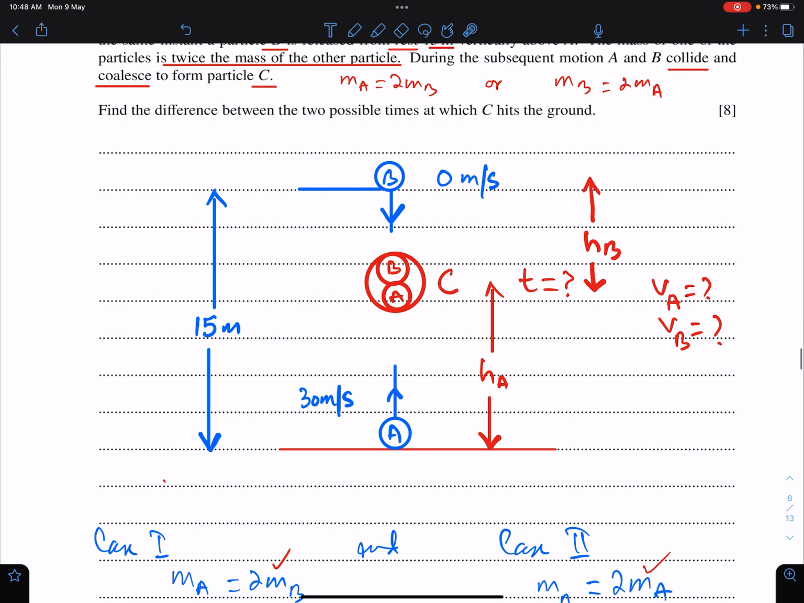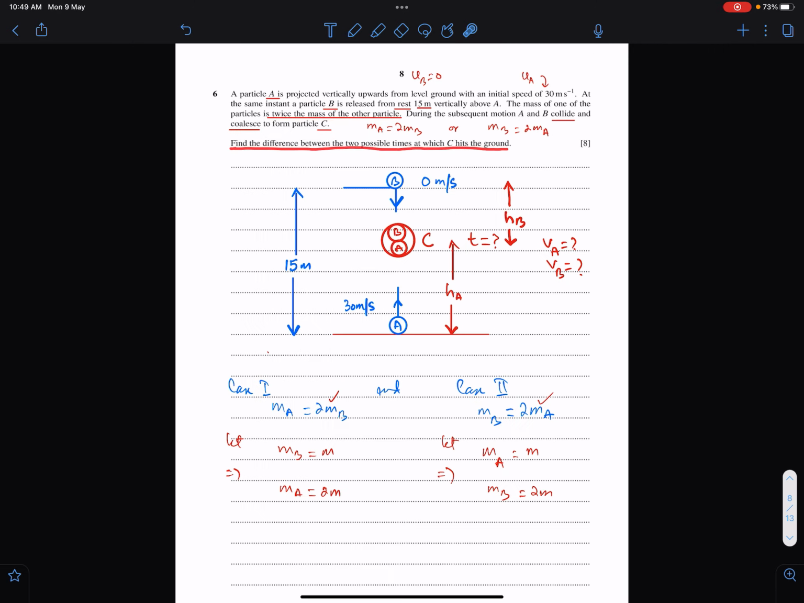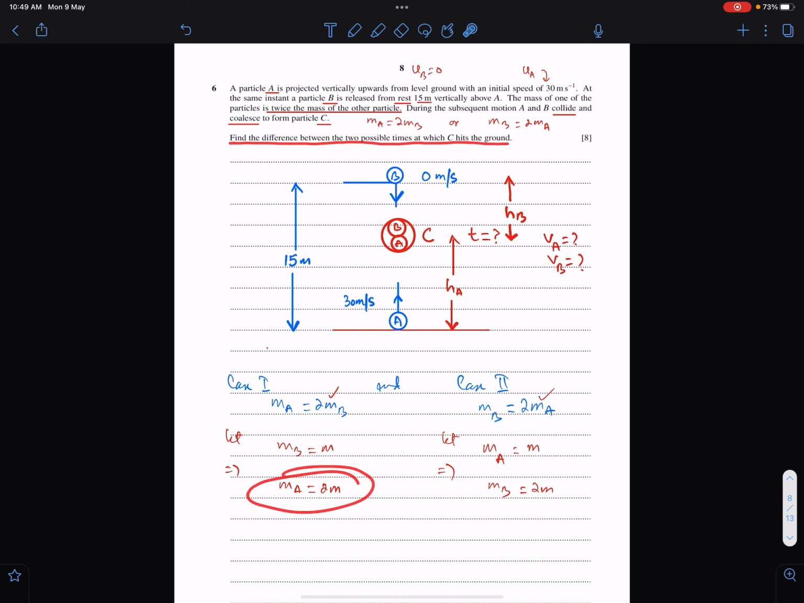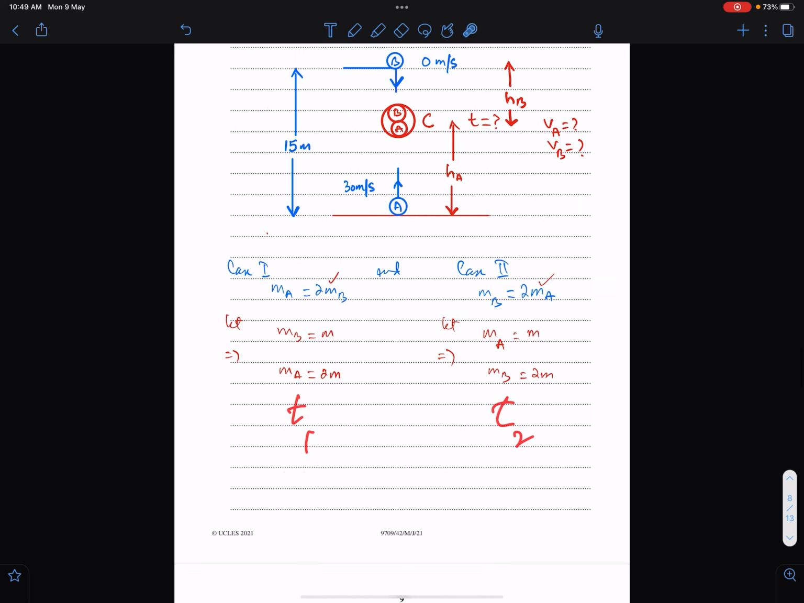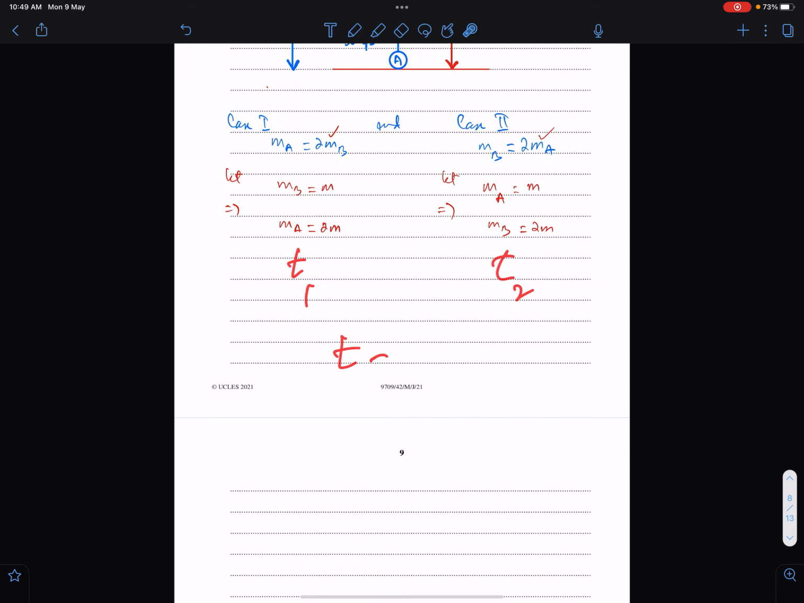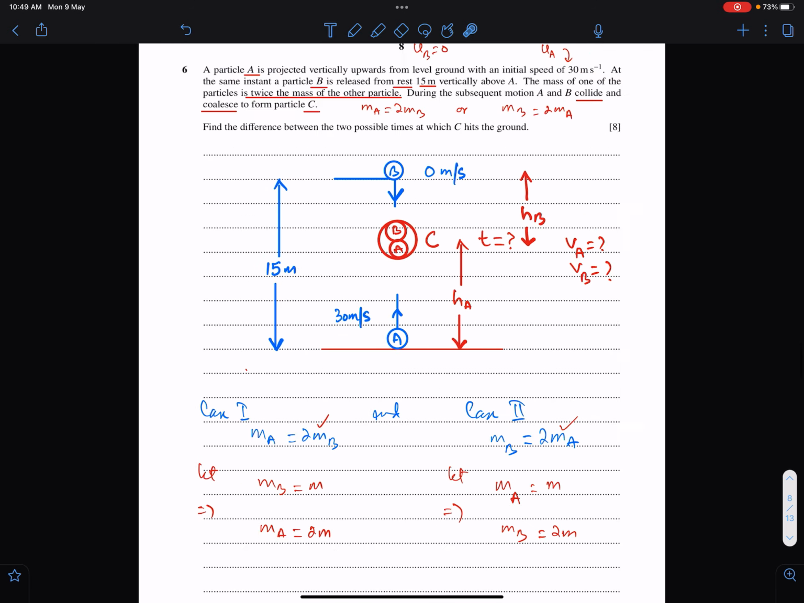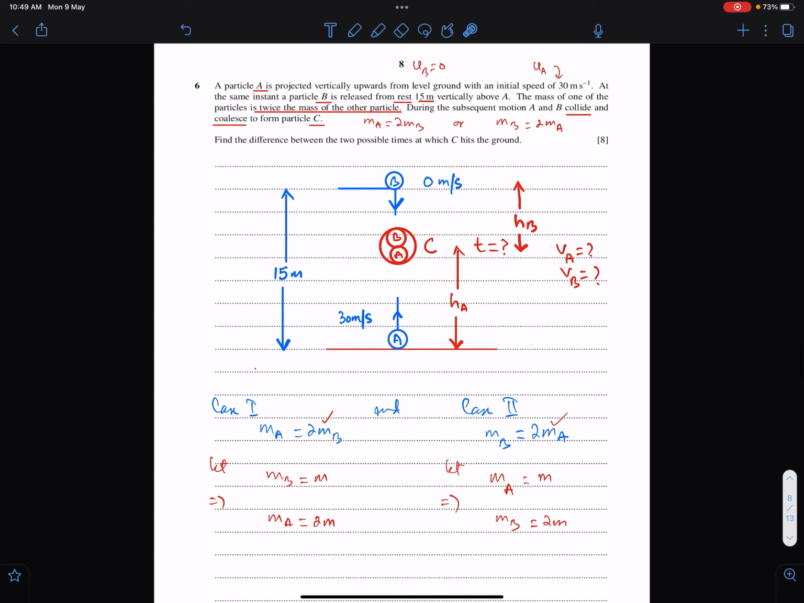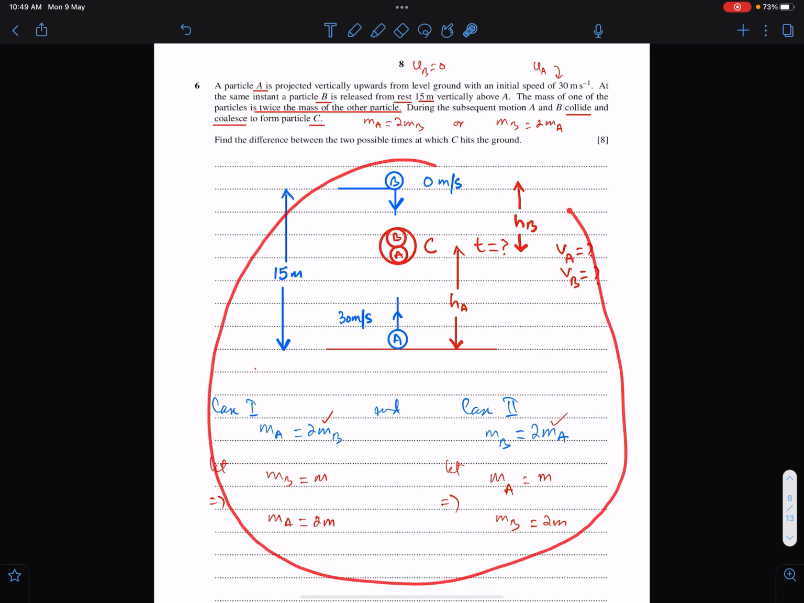The question is, find the difference between the two possible times at which C hits the ground. We would have two different times because of these two different masses. And we would need time of this and time of this. This is T1 and this is T2. Then we would need difference between these two times. This is the question. So this entire thing is given.